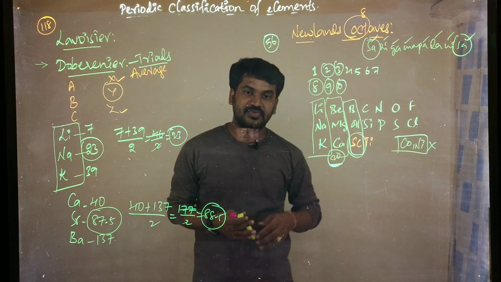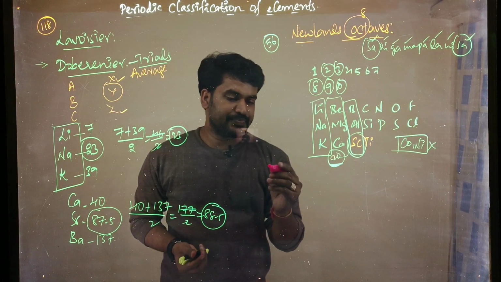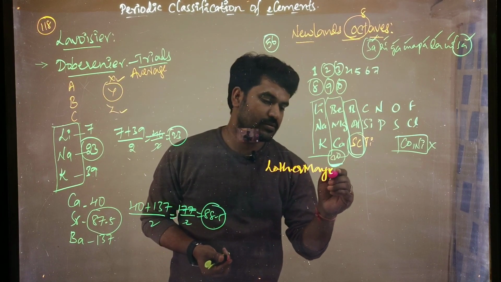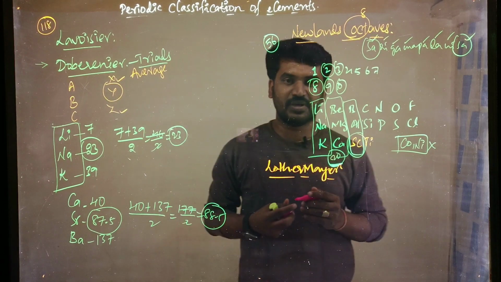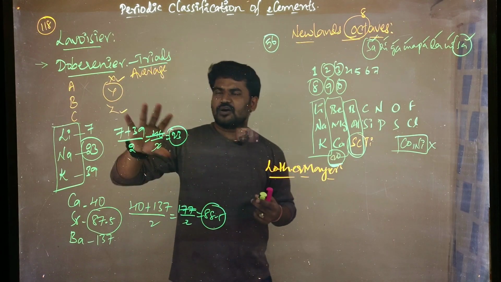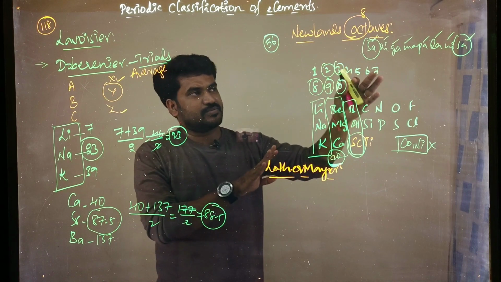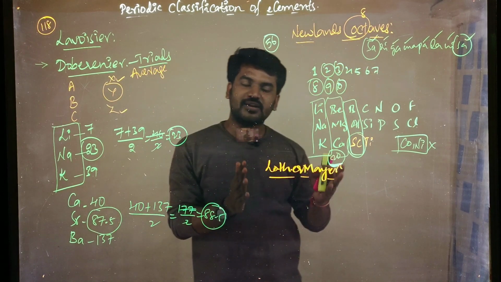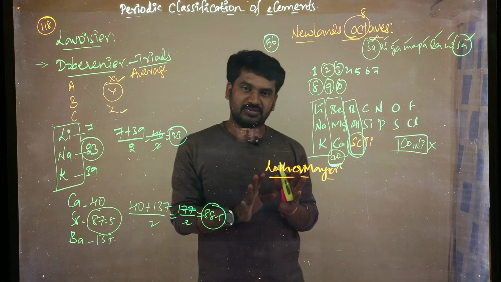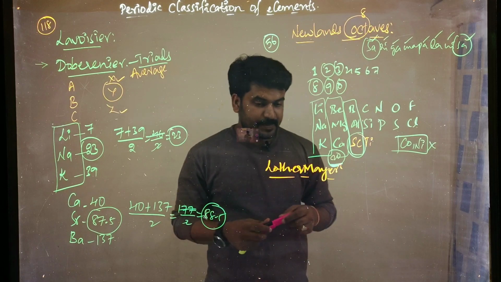Then, next, one more classification was done by a person called Lothar Meyer. Who is that? Lothar Meyer. Till now you observed that Dobereiner did a classification as per his own vision, and Newlands also by his own vision, but Lothar Meyer did a classification by experimental values. We cannot degrade experimental values, so Lothar Meyer's classification has some importance. Listen carefully.